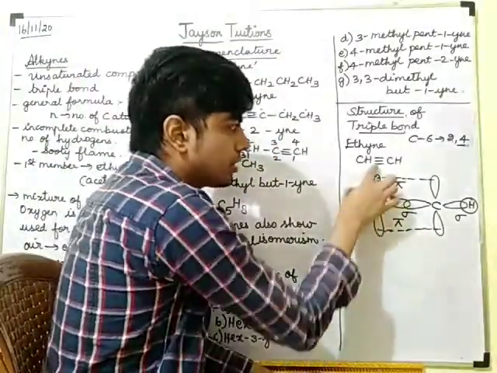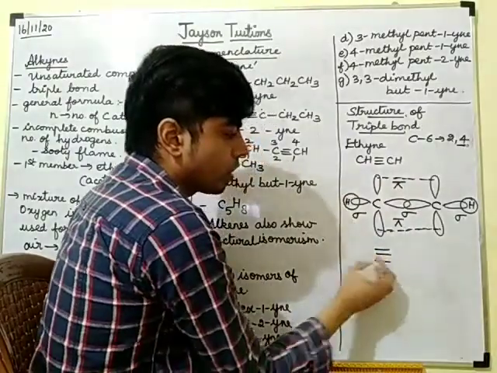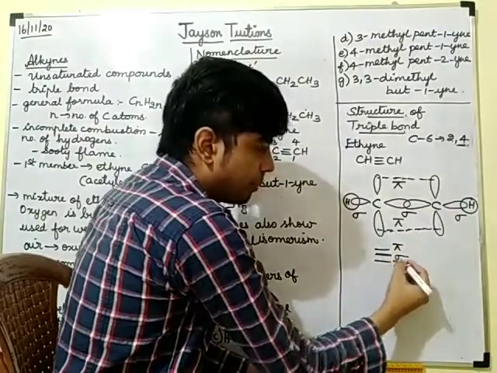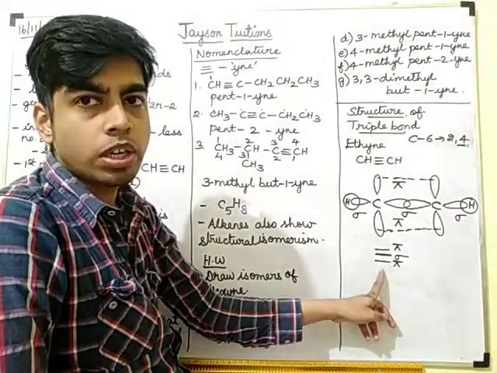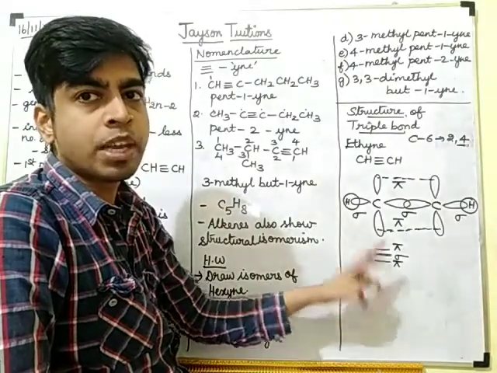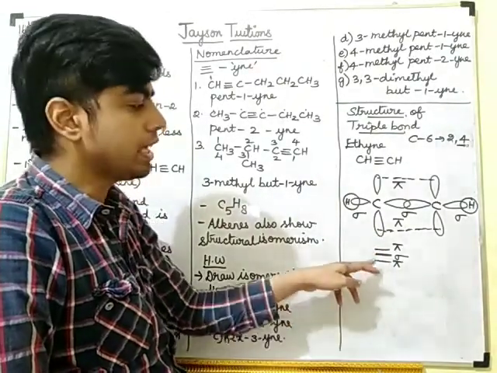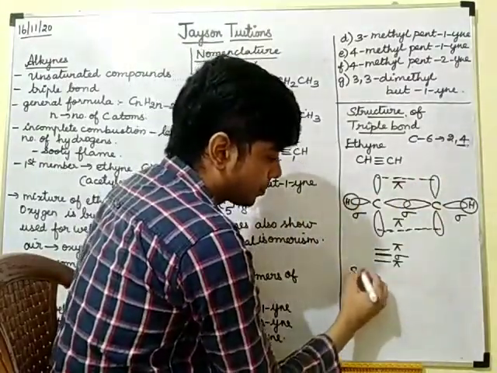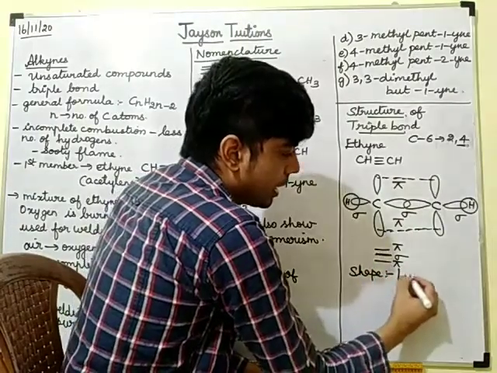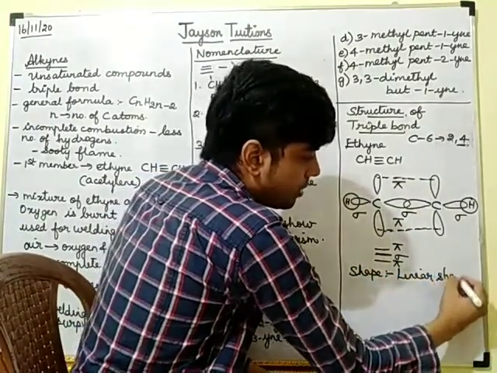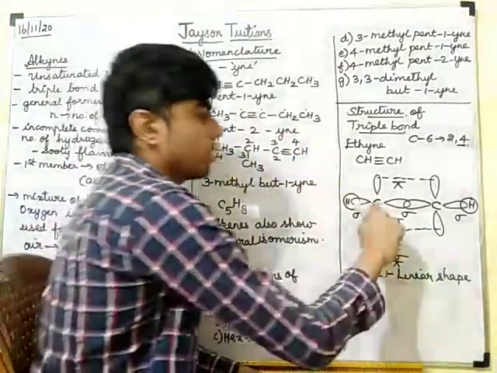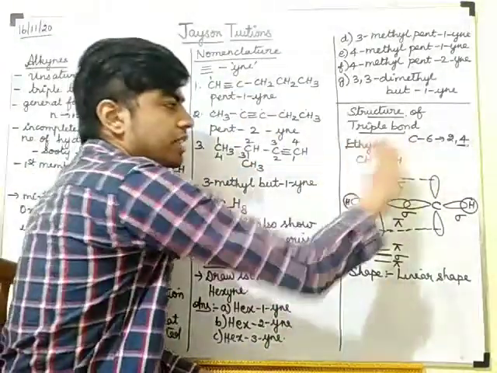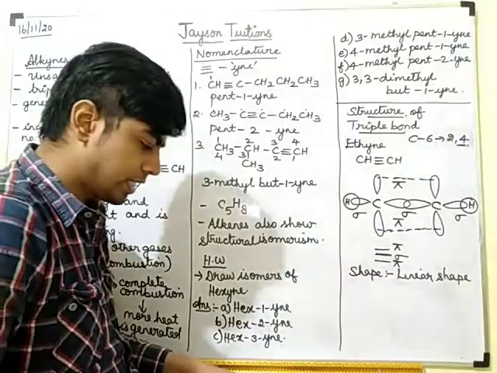So in this triple bond, only one bond is a sigma bond. The remaining two bonds are pi bonds. That means only one bond is formed by head-on overlap, and the remaining two bonds are formed only by lateral overlap. So the shape will be linear. Linear means it will be a straight line like this. If any compound has a triple bond, the shape will be linear.